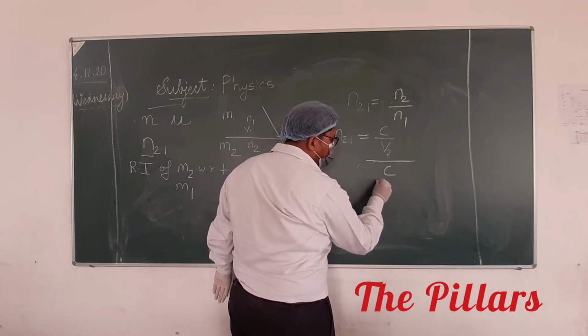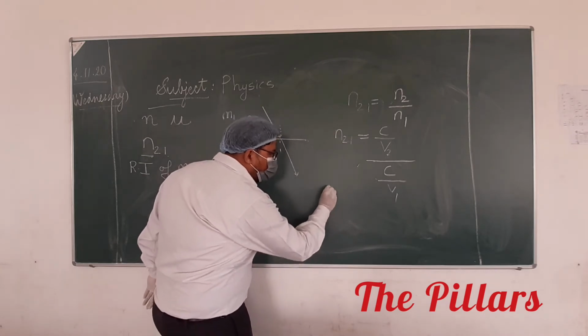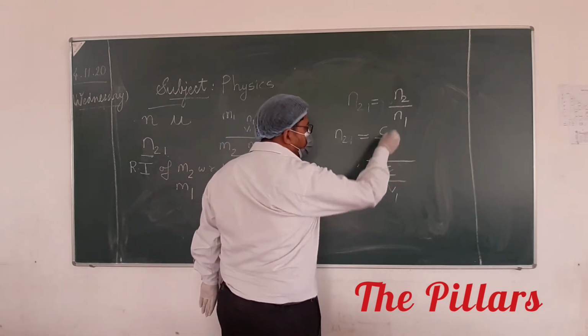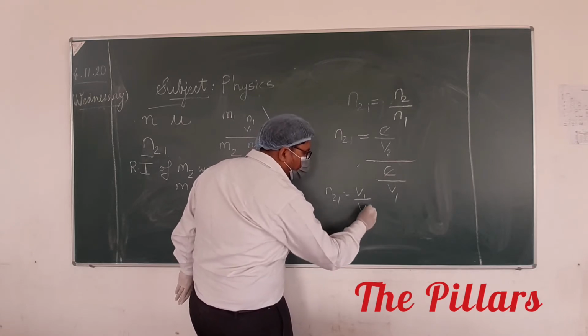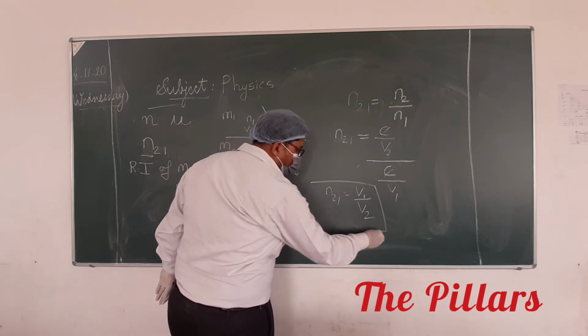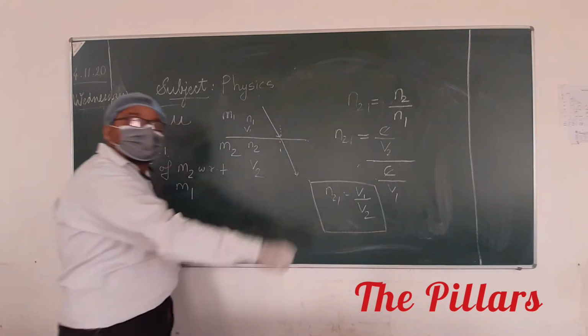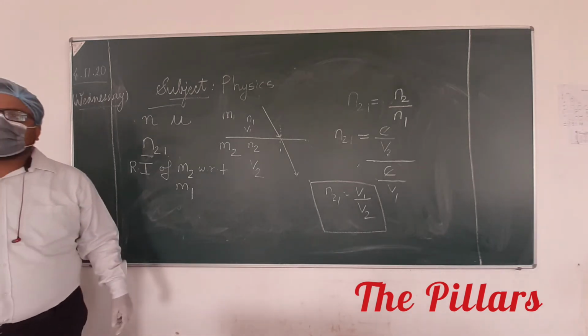C upon V1. So N21 will be what? C will cancel and we will get V1 upon V2. This relation we will get. Is this okay to all of you? Take a note of this. Any confusion in this?